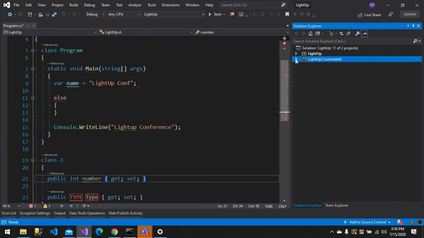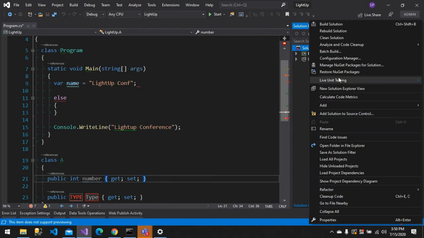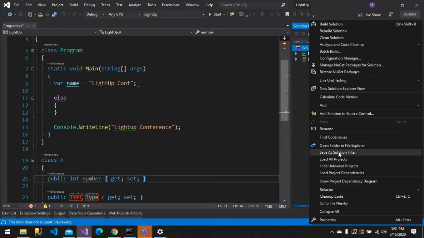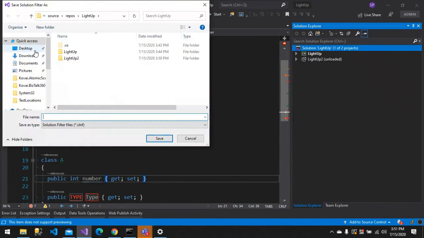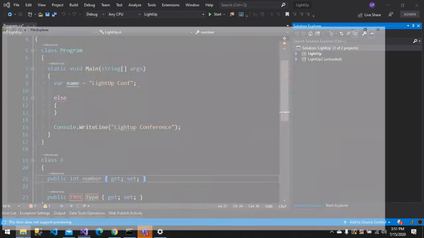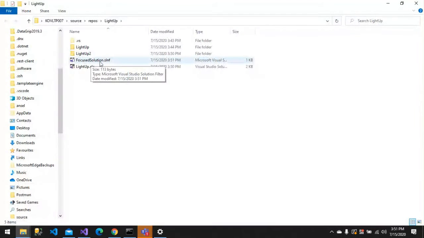So I have unloaded this project, and I can save this solution as a solution filter. I can just right click, and there's a thing called save as solution filter. If I click the solution filter, I can save this as a focused solution. I'm just giving a name for it. If I click save, this has been saved. If I go to my repos, open folder in File Explorer, that's focused solution.slnf. So the solution filter has been saved as slnf.